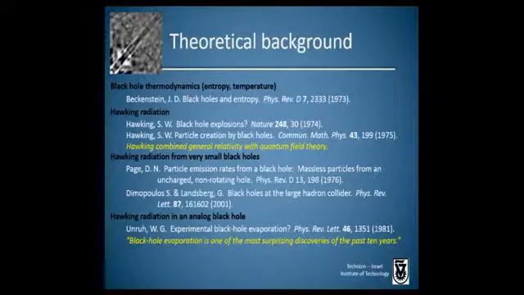Now, the difficulty in verifying Hawking's calculation is that the Hawking temperature should be exceedingly low. As we heard, for a black hole of a few solar masses, the Hawking temperature should be less than a microkelvin. But for smaller black holes, the Hawking temperature should be higher.